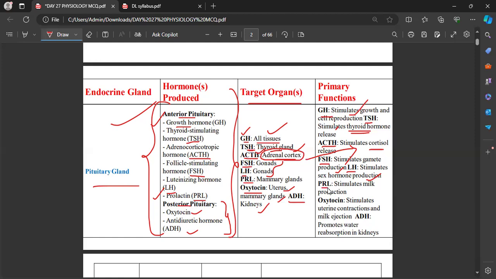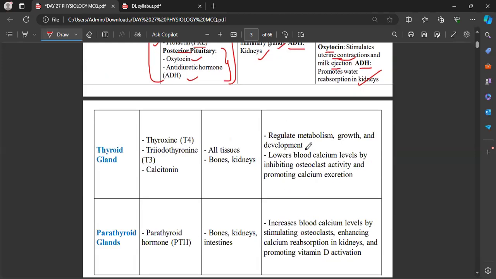Prolactin stimulates the mammary glands, and as a result milk is produced. Oxytocin stimulates the uterus, causing uterine contraction and milk ejection. Antidiuretic hormone promotes water reabsorption in the kidneys. These are all the things related to the pituitary gland.